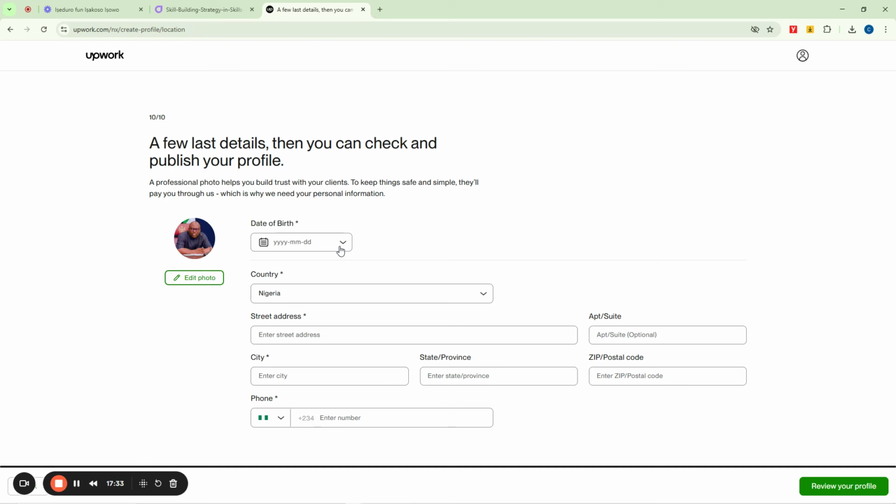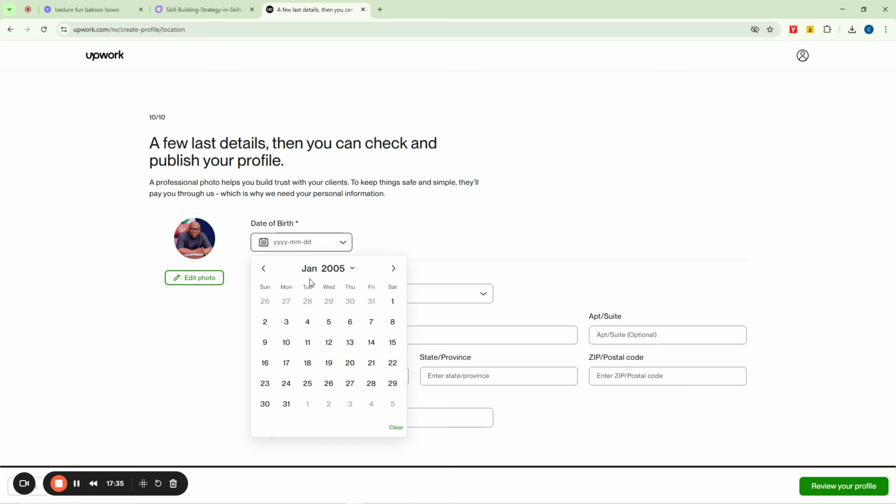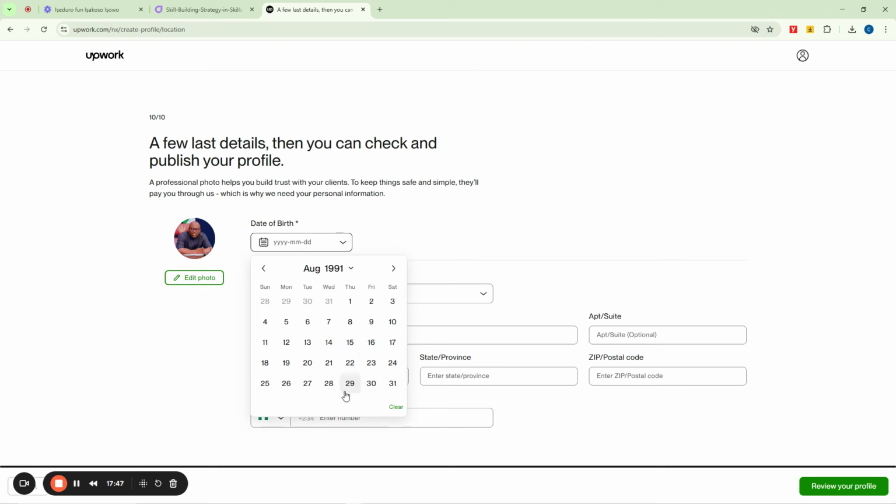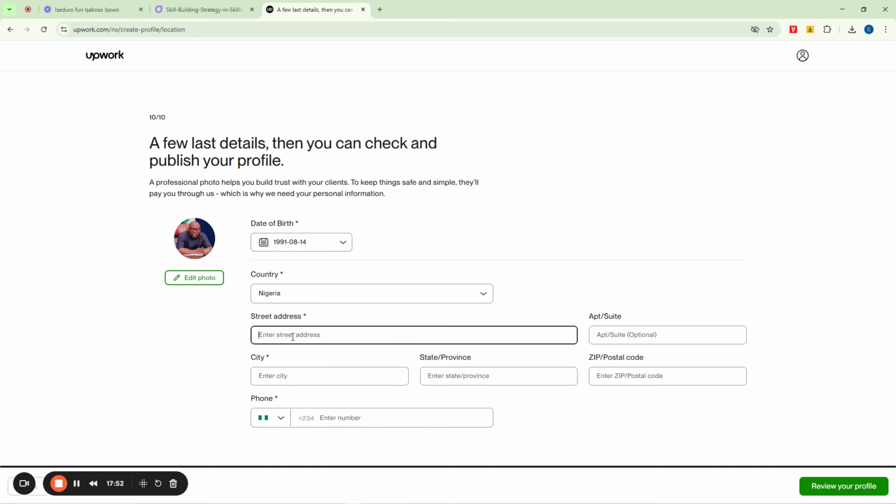So I'm going to click on date of birth here. For me, I will tell Upwork that I was born in 2000. Let me say 1991. Then we're going to say October, or let me even use August. Okay, August. Then what date was it? Now it's going to be the 14th, and then the address.